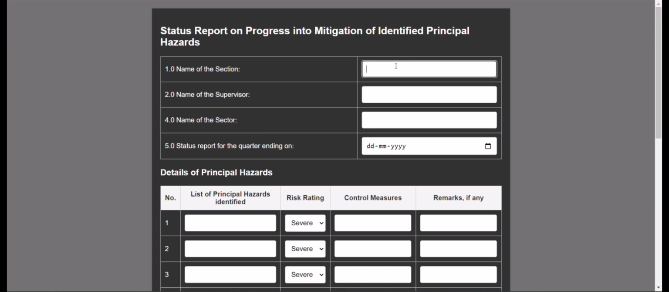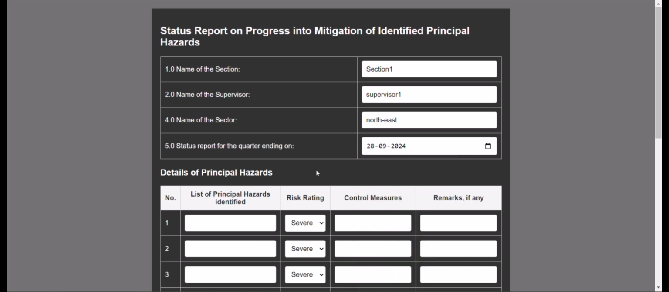For the name of the section, let us just give section 1. For name of the supervisor, let us give the name as before. For name of the sector, let us give Northeast. And let us just choose today's date.